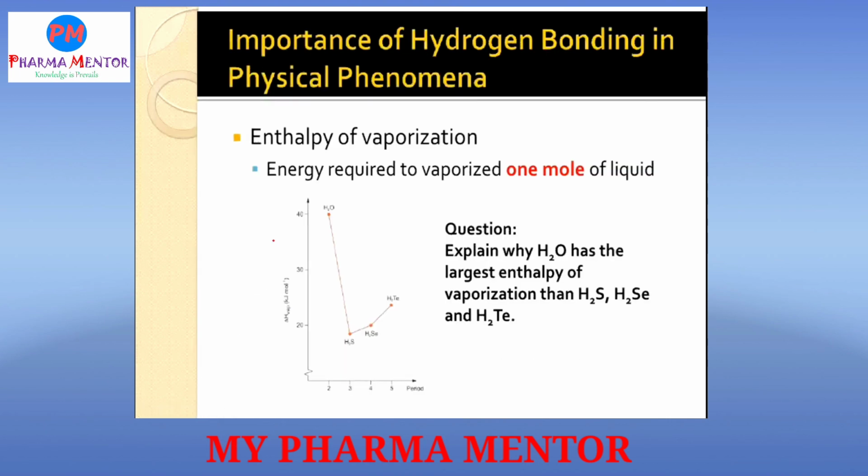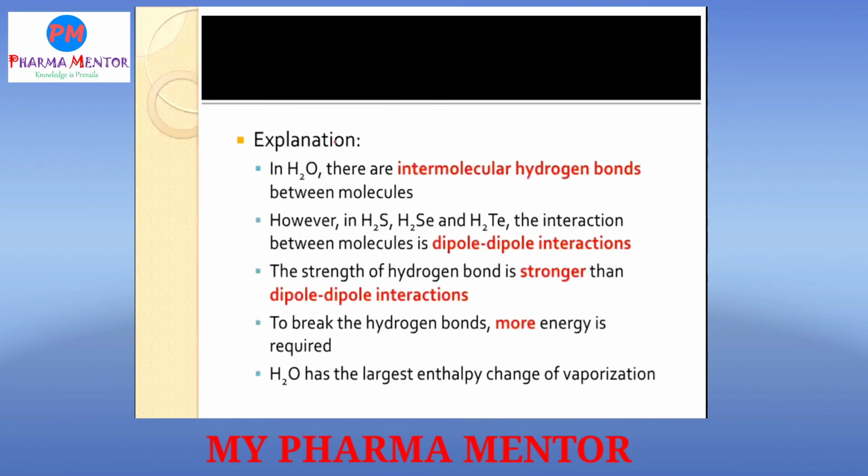Again, the next important point regarding hydrogen bonding, which affects another physical phenomenon: the enthalpy of vaporization. This is the energy required to vaporize 1 mole of liquid. Again, one question that is generally asked: explain why water has the largest enthalpy of vaporization compared to H2S, H2Se and H2Te. The explanation is that water has the highest enthalpy.